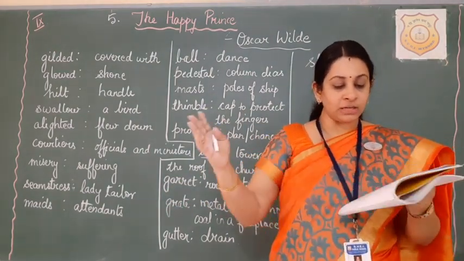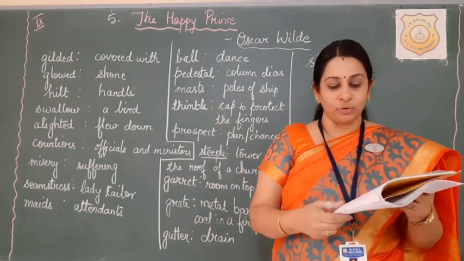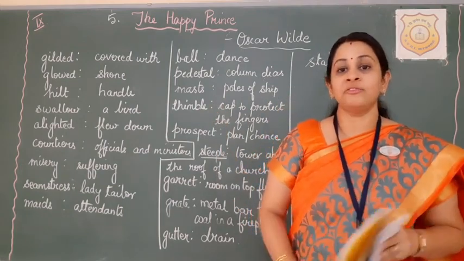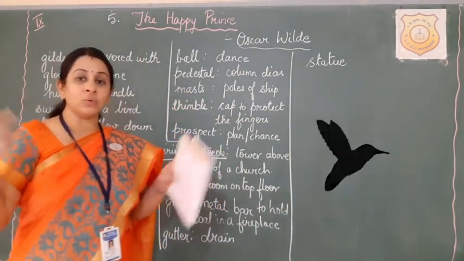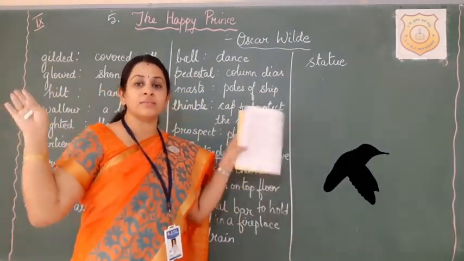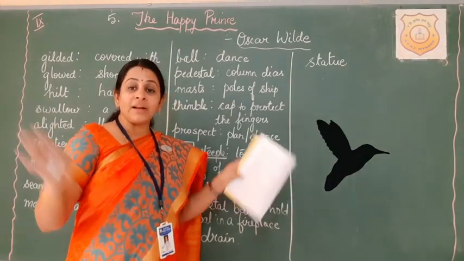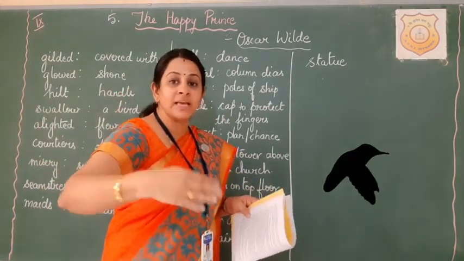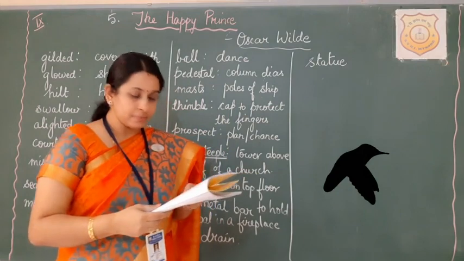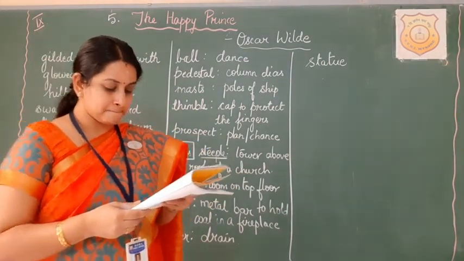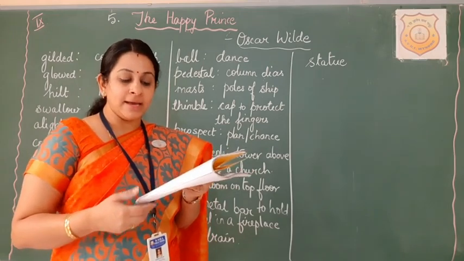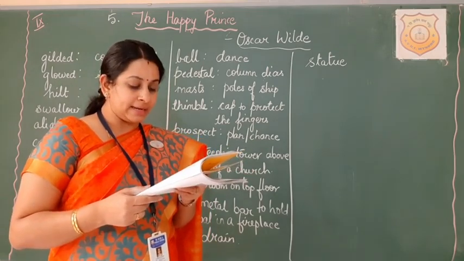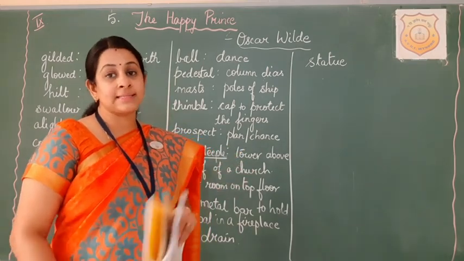Then he flew gently round the bed, fanning the boy's forehead with his wings. So the bird just flew around the bed and it was fanning with the fluttering of its wings. He was able to give some air to the suffering boy. "How cool I feel," said the boy. "I must be getting better." And he sank into a delicious slumber.